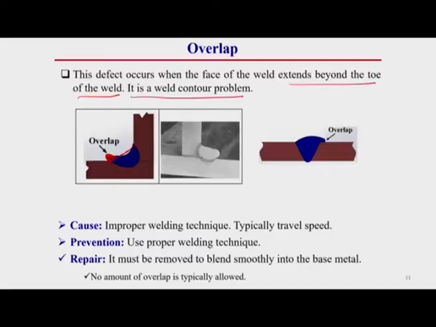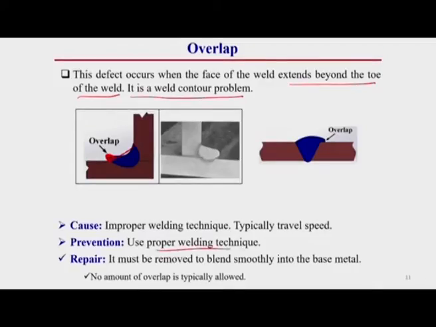Generally, the lower the traverse speed, the more the chances of these types of welding defects. So, the prevention of this welding defect is, once we are able to eliminate the root cause of this welding technique. That means here we have to use proper welding technique, then proper welding parameters also. Always keep one thing in mind, the main cause of all these defects is either the welding technique or inappropriate welding parameters. So, once we use appropriate welding techniques as well as appropriate welding parameters, then we can eliminate all these welding defects as much as possible.